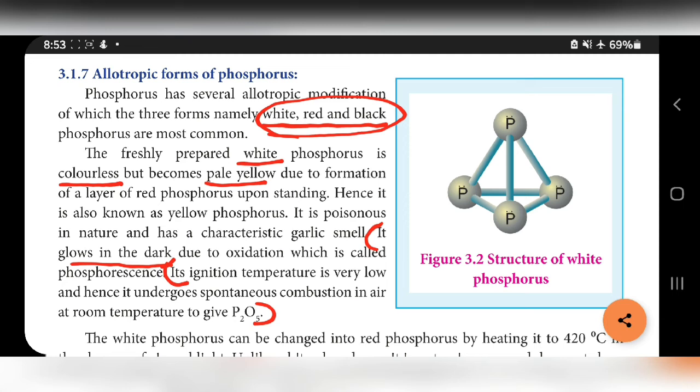Why does white phosphorus undergo spontaneous combustion in air? Because its ignition temperature is very low, so it can easily undergo spontaneous combustion in air at room temperature. So only spontaneous combustion takes place.